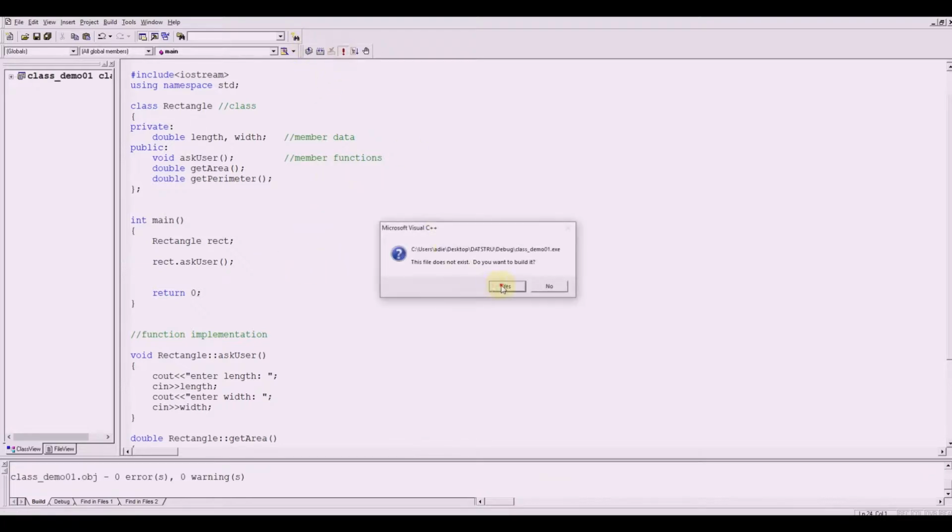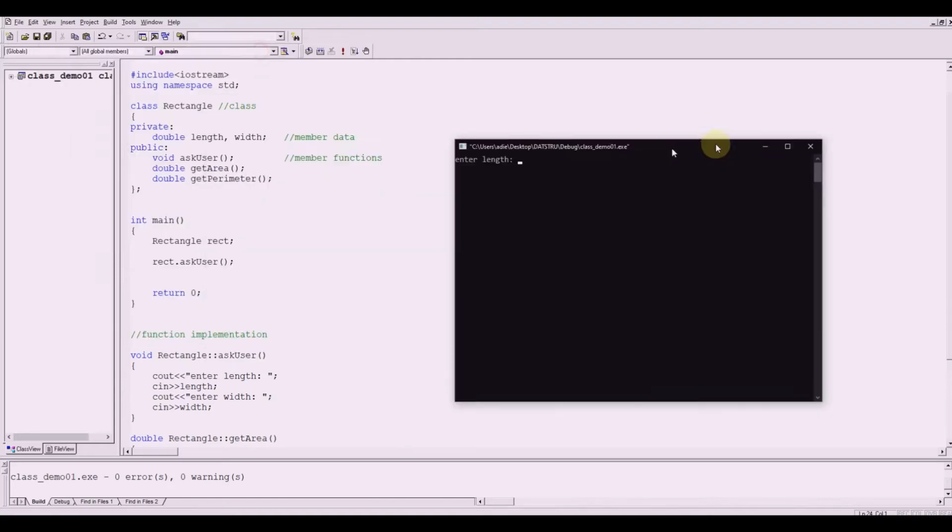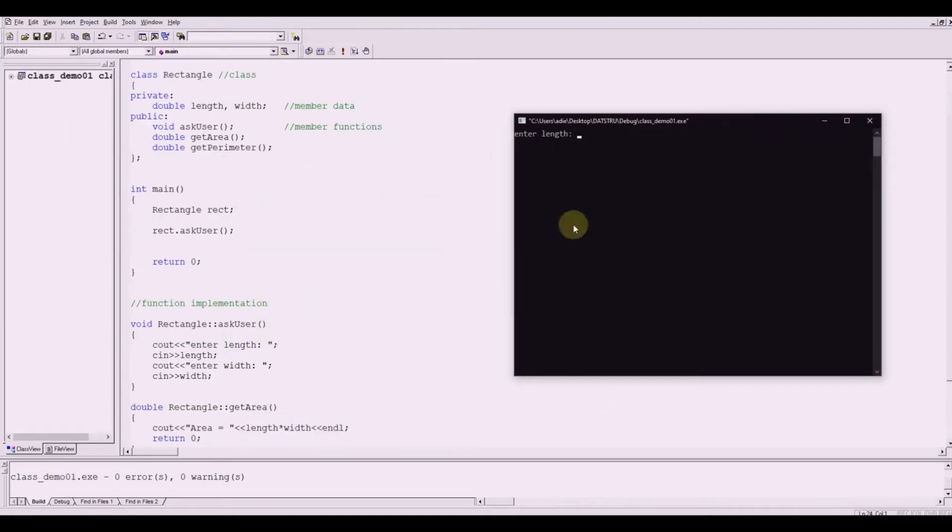When we run this, it will ask to enter the length, say 5, width 2. Now what we're going to do next is to pass this value to other functions to compute the area and the perimeter.